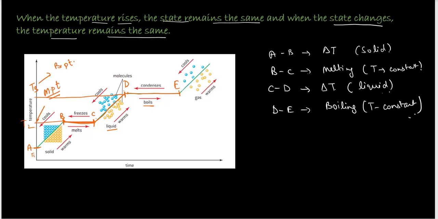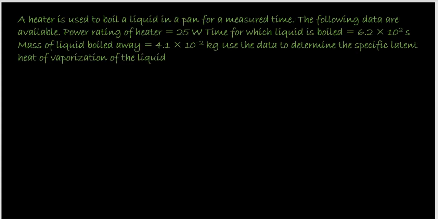So this curve represents how you are going to graph the temperature versus time when the temperature is rising or when the state is changing. But please keep in mind, when the temperature rises, the state remains the same, and when the state changes, the temperature remains the same. Now let's look at a problem based on latent heat.